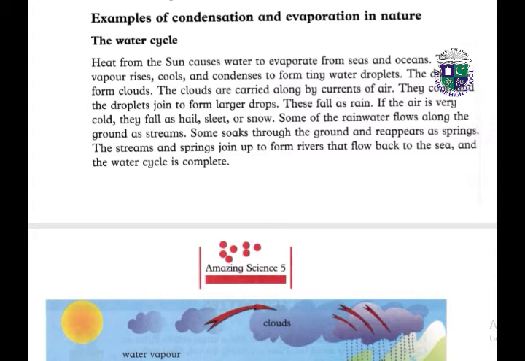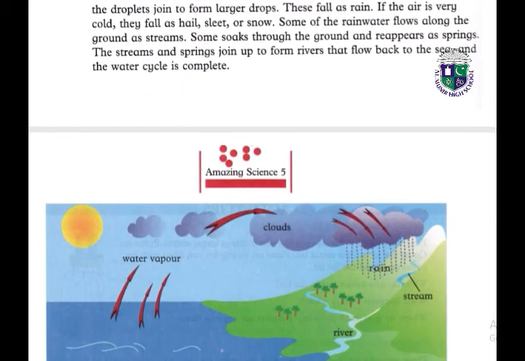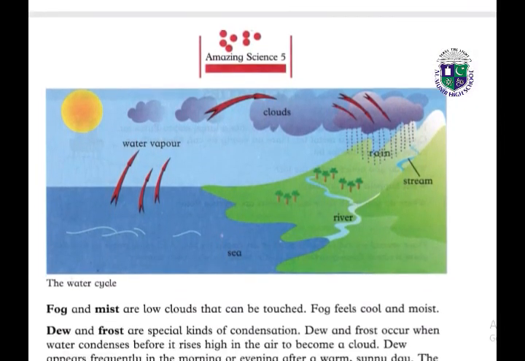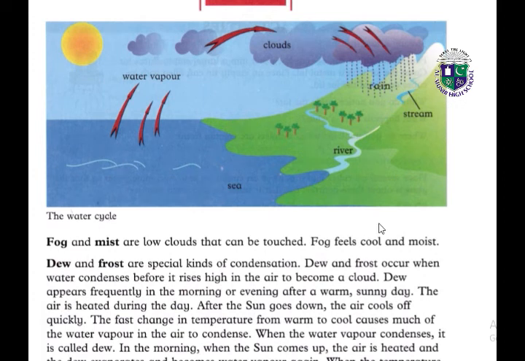and then it converts into clouds, then from clouds it is converted into rain or snow, and from rain and snow it flows along the ground as streams, then forms the rivers and then flows back to the sea. So here we have the interesting picture of the water cycle. Here we have the sea, water vapors, clouds, rain, stream, river and sea. So it is a full cycle of water.